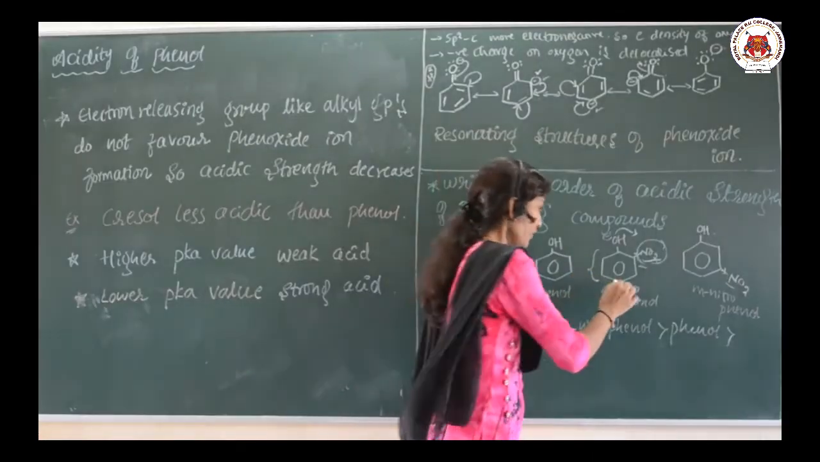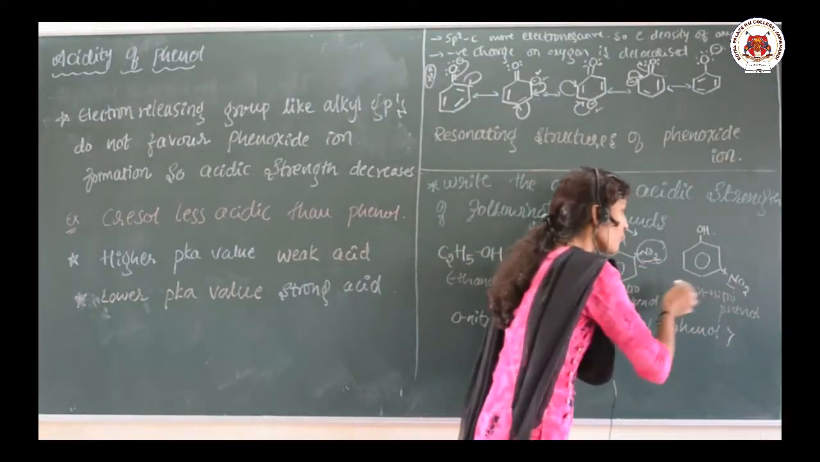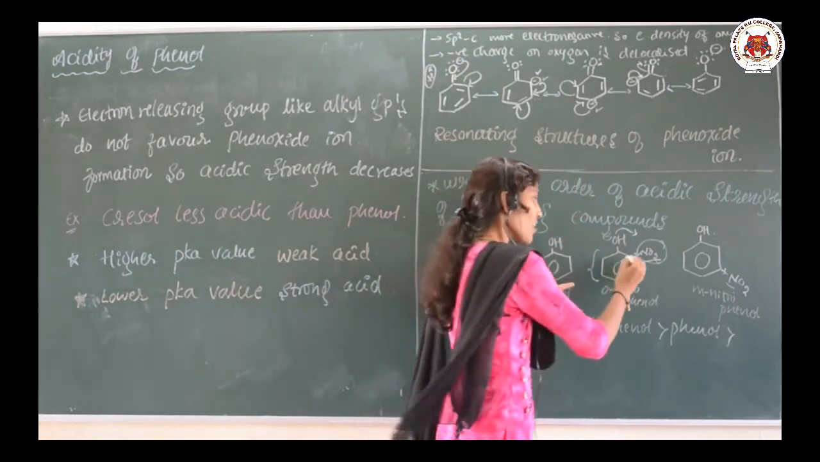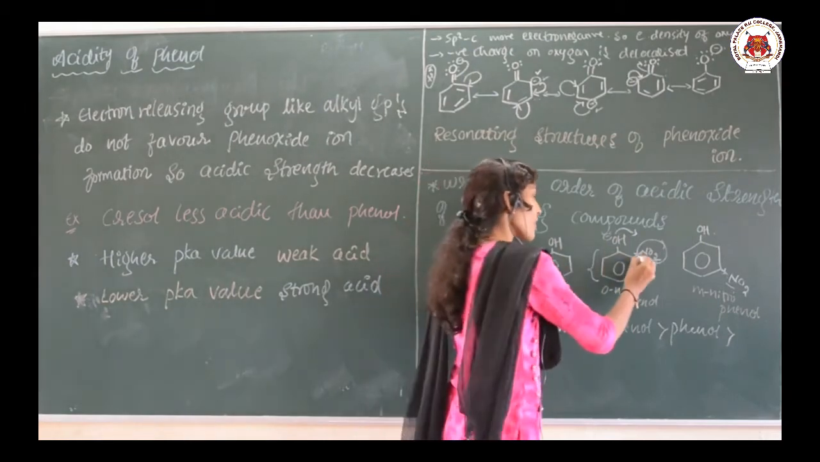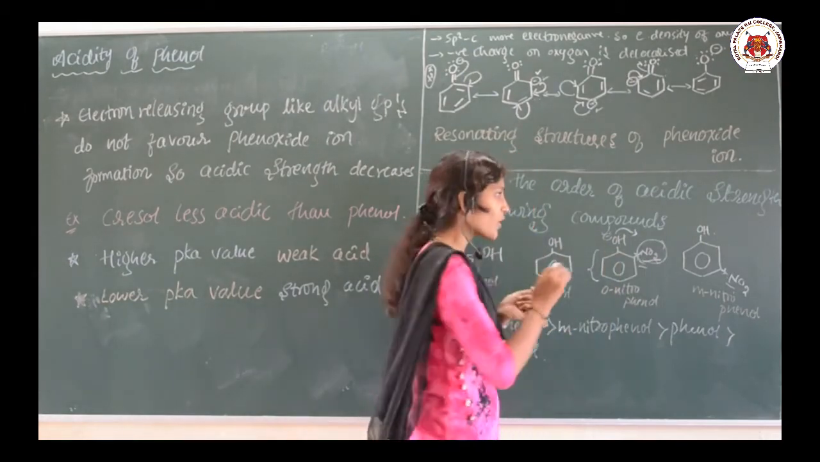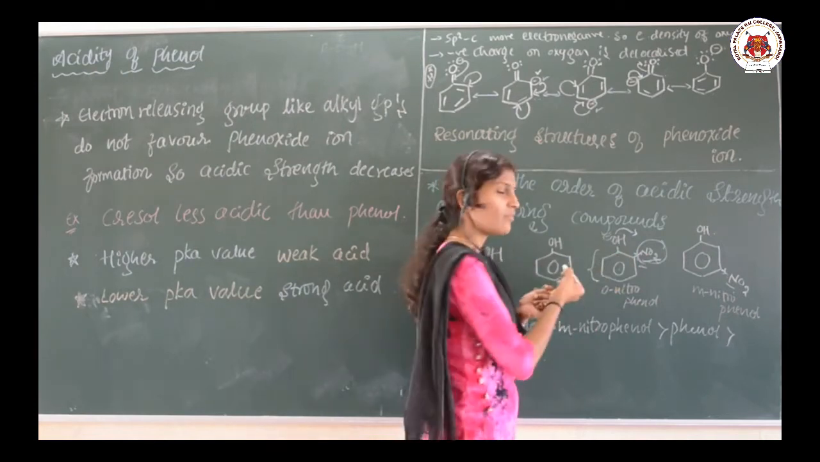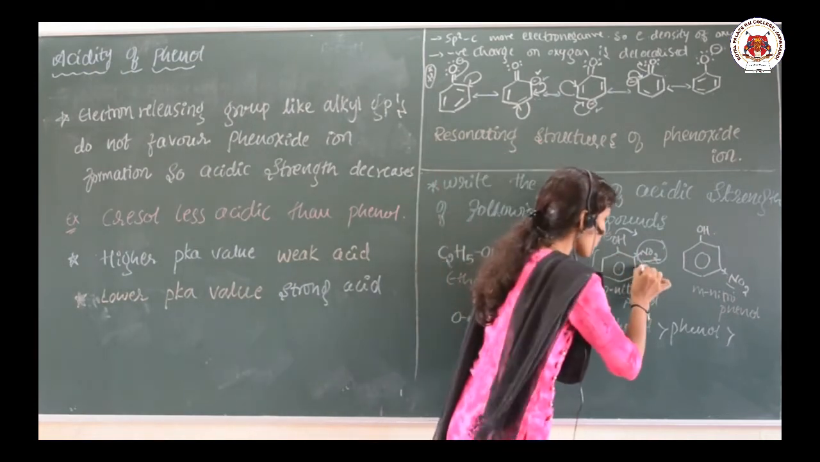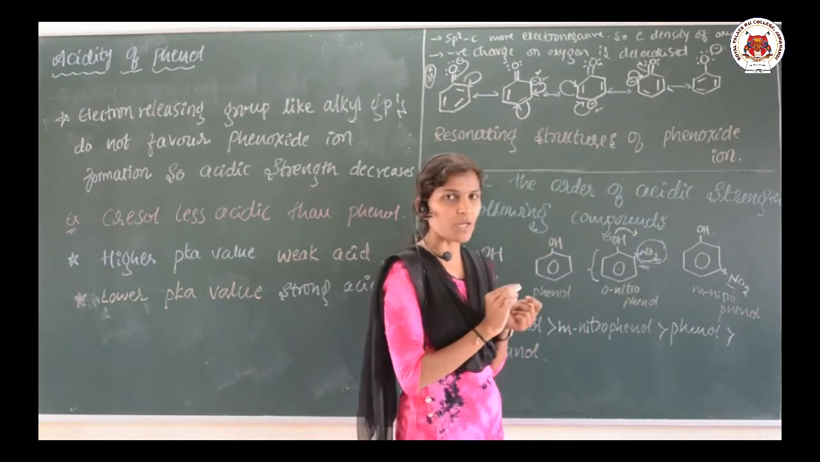So here the nitro group is present on the phenol ring, and here also the nitro group is present on the phenol ring. As the nitro group is electron withdrawing, the negative charge on the oxygen is already withdrawn by the ring, and even more so by the nitro group, which means it can easily give up its H plus. It becomes more acidic.